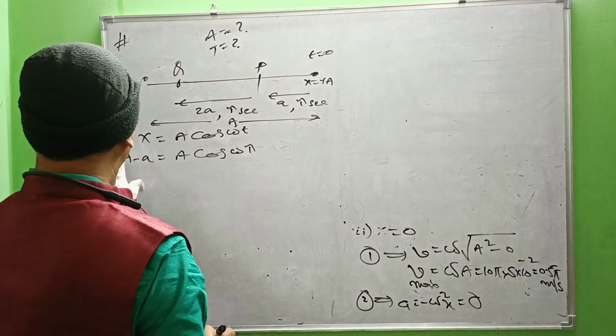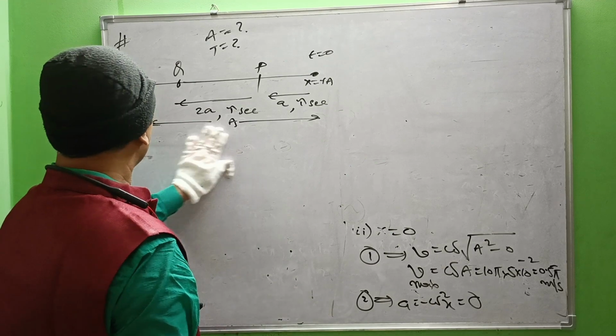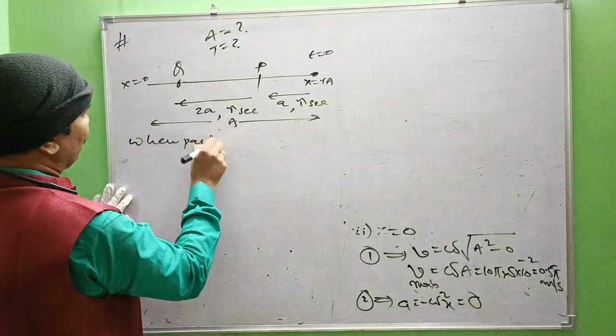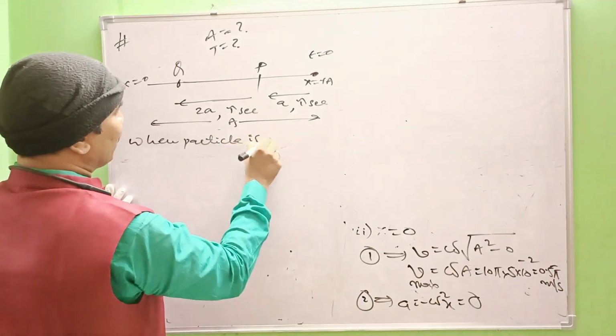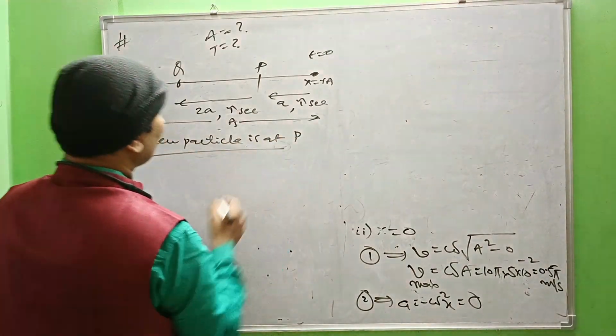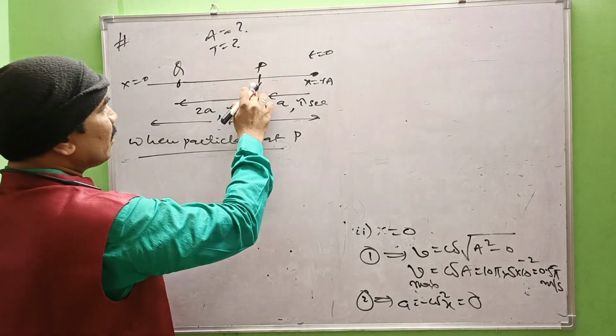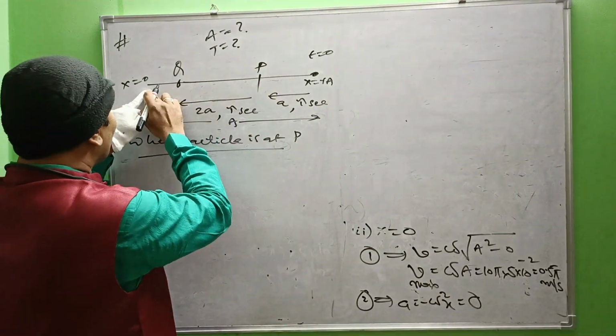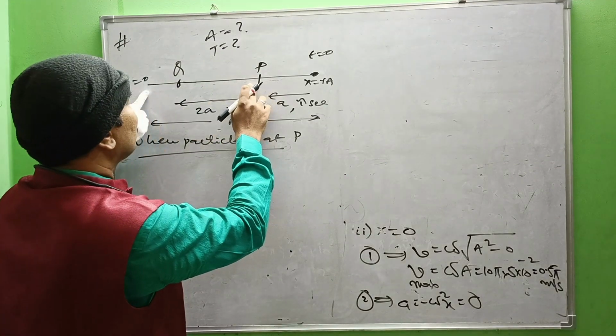When the particle is at P, this is the position of the particle. But with respect to the mean position, we have to consider this distance in the expression.